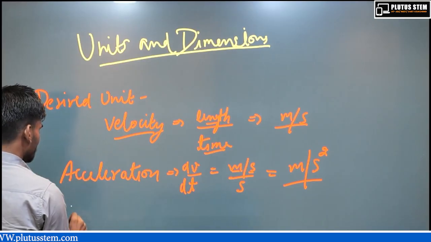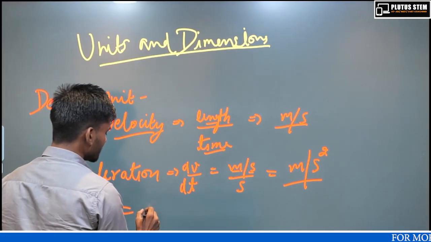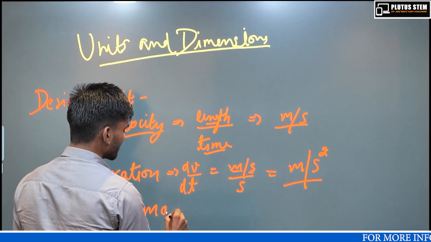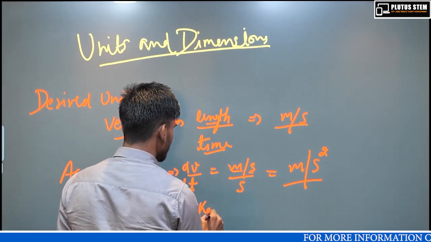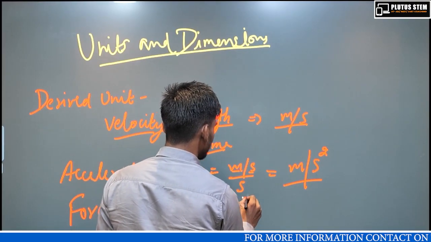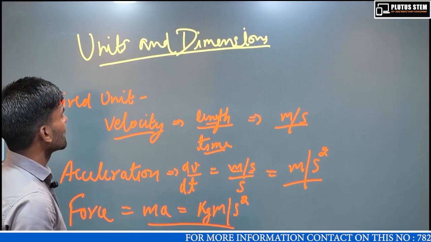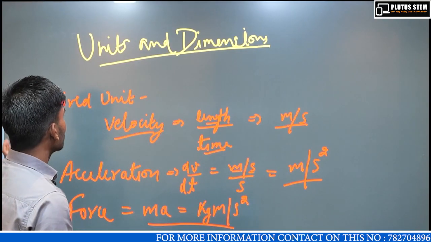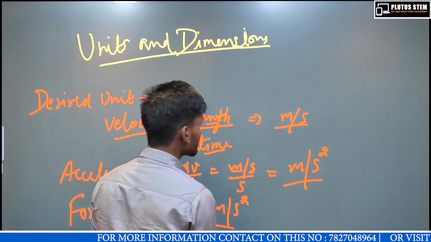Another example is force. Force is mass into acceleration. The unit of mass is kg, and the derived unit of acceleration is meter per second squared. It is also derived from the fundamental units. These are some basic examples, and there are infinitely many derived units which can be derived from the fundamental units.